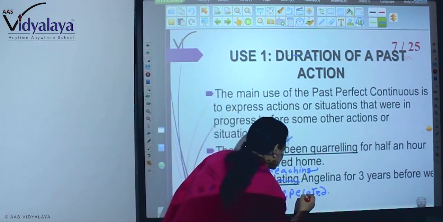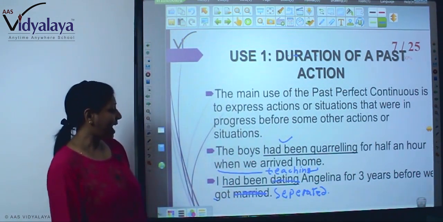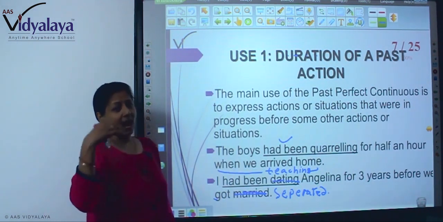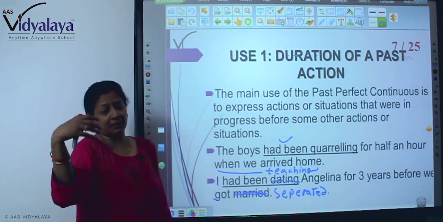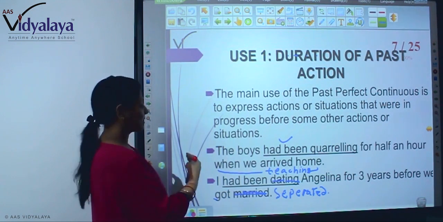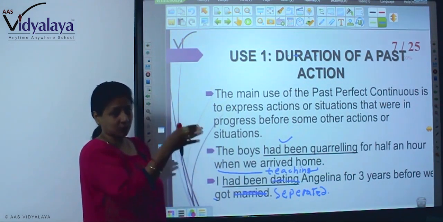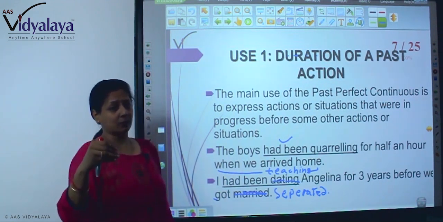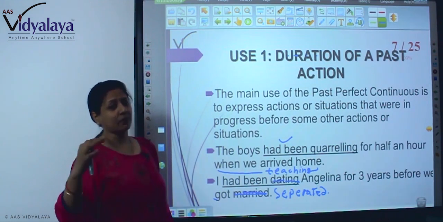So this is the thing. You can write anything that you like to. So I had been teaching Angelina for 3 years before we got separated. That means I went to someone else, Angelina went to someone else, but I had been her teacher. Right? So this is the thing in which the former action of your past, of the event, you will have to write in past perfect continuous, and the later event you will have to write in simple past.